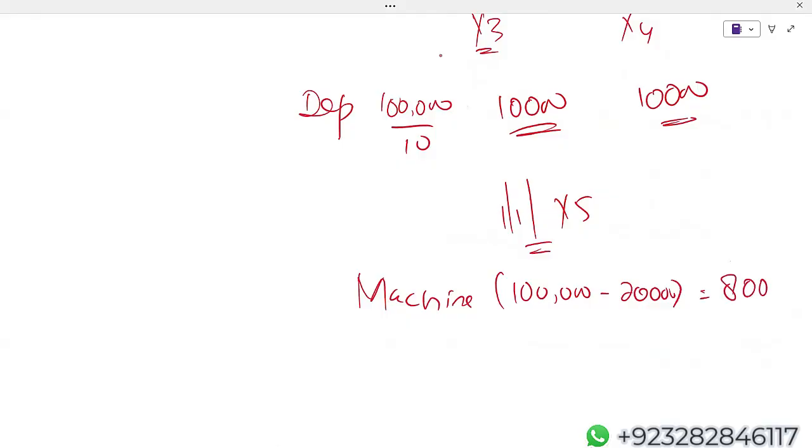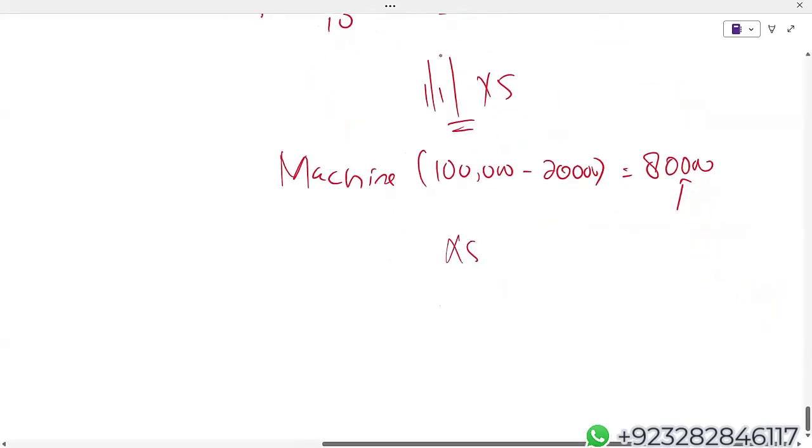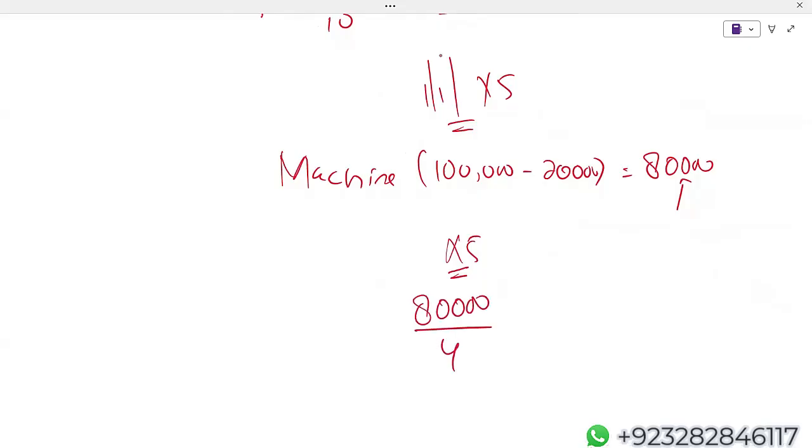Now this 80,000 will be depreciated over the remaining life. The remaining life is 4 years. So depreciation in X5 will be 20,000.